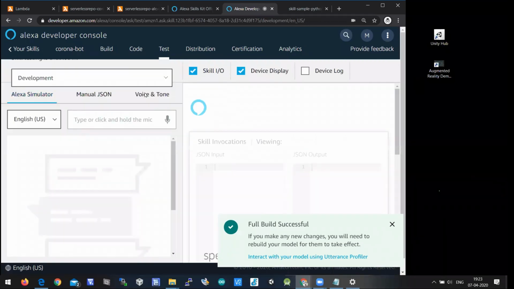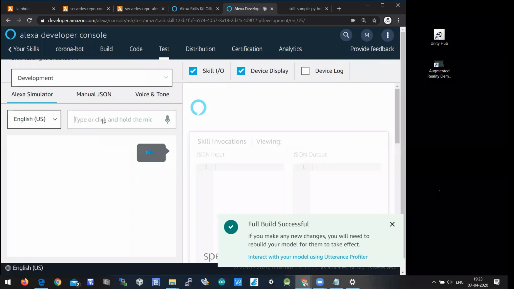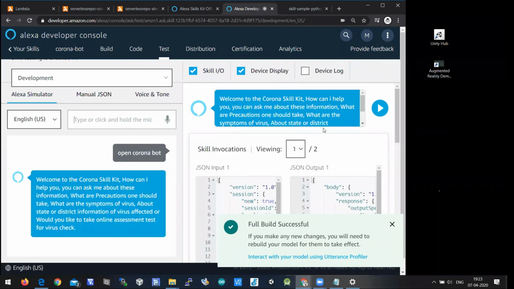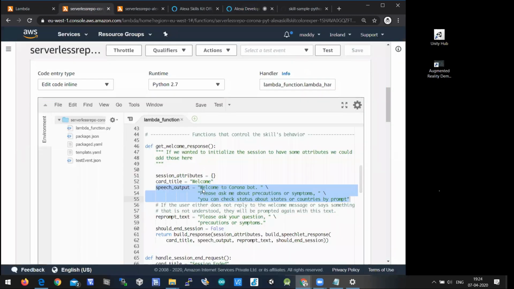For development, as I said, the Alexa simulator will be there, right? So this is the Alexa simulator. You should say, open Corona bot. Now we invoked the skill by calling open Corona bot. Then immediately it is prompting with the welcome response, which is written here. Speech output is what it should prompt, and that is written in a function called get welcome response. So immediately this function is called when it is invoked, and the speech output is prompted there.